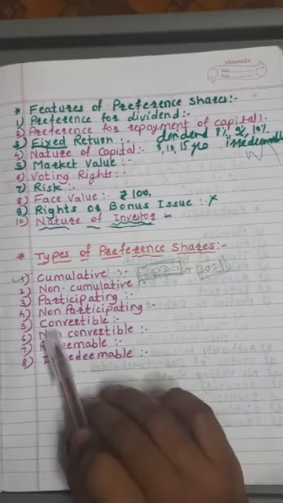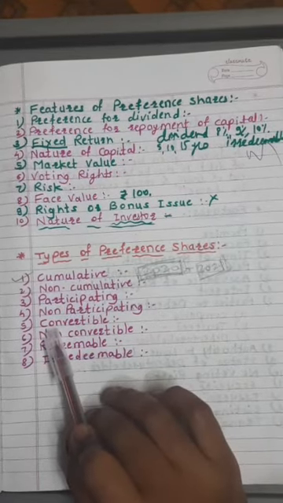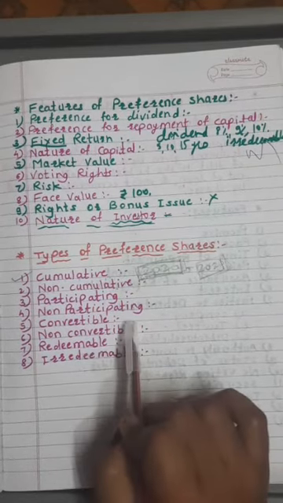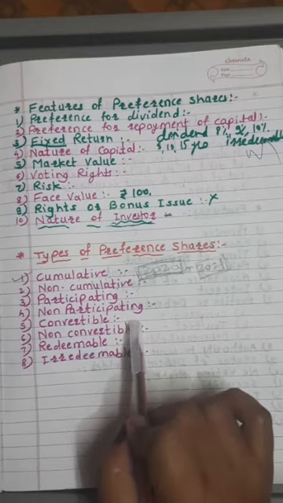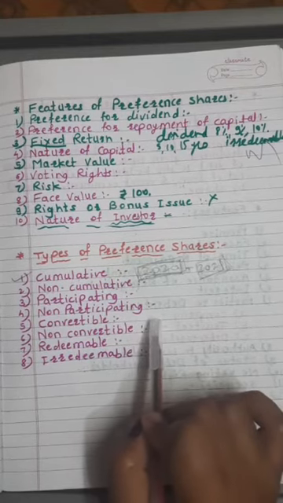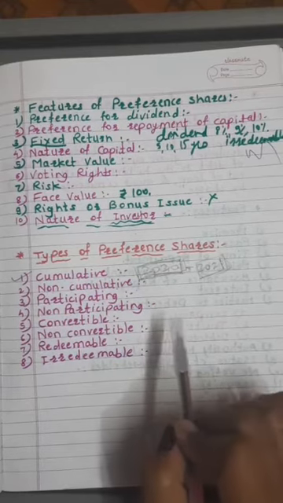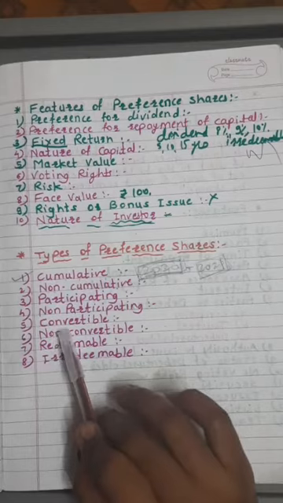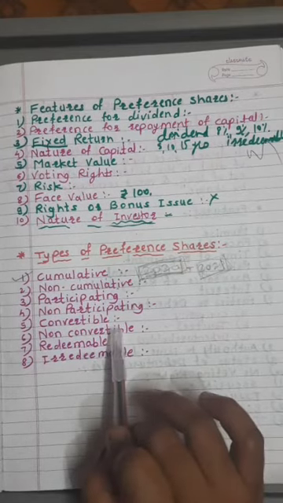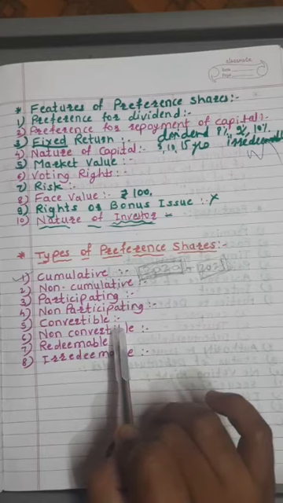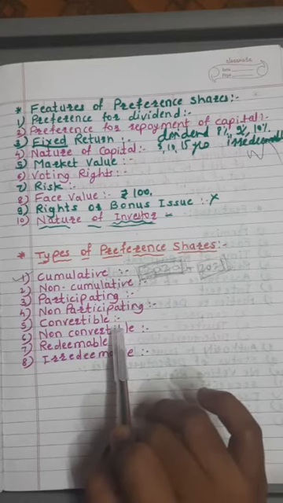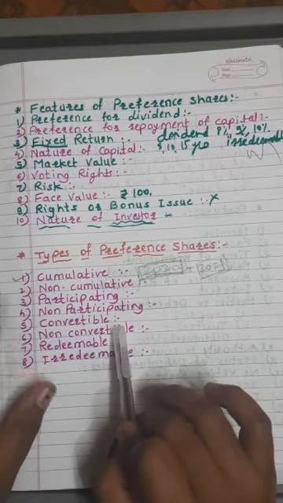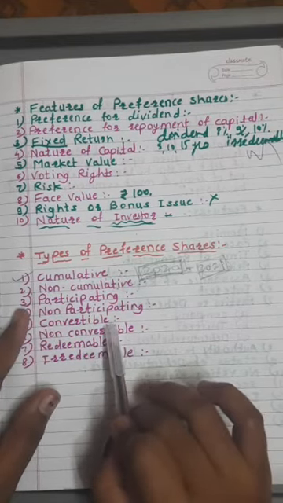Then the next is convertible preference shares. Convertible preference shares meaning is very simple. Convertible preference shares means the type of preference shares that can be converted into equity shares. That type of preference shares are called as convertible. Always remember, when the word convertible is given, convertible means conversion into equity shares only. So convertible preference shares means the type of preference shares that can be converted into equity shares. That type of preference shares are called as convertible preference shares.